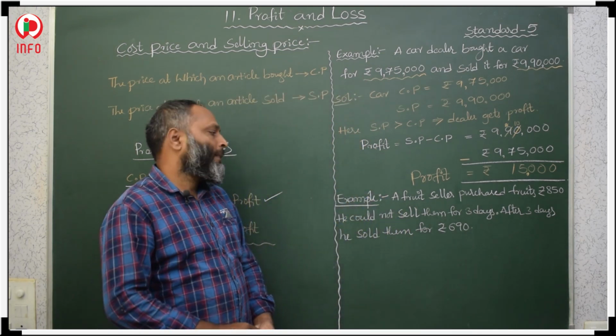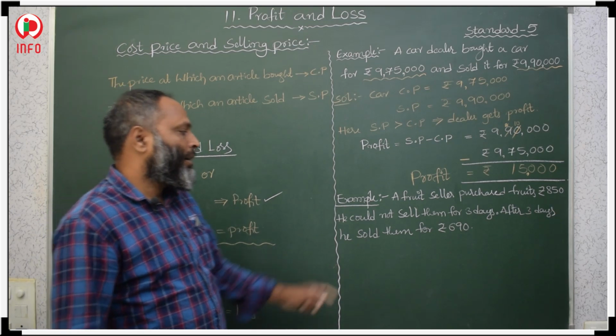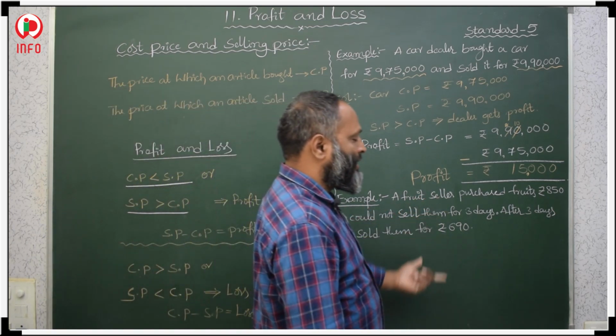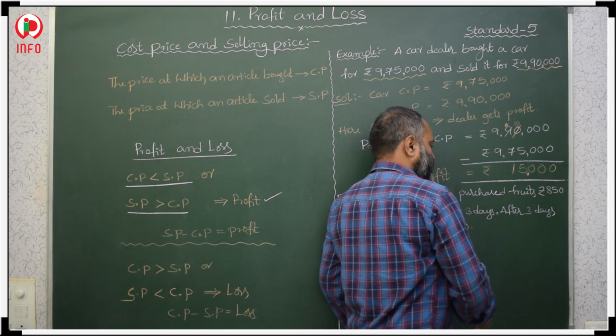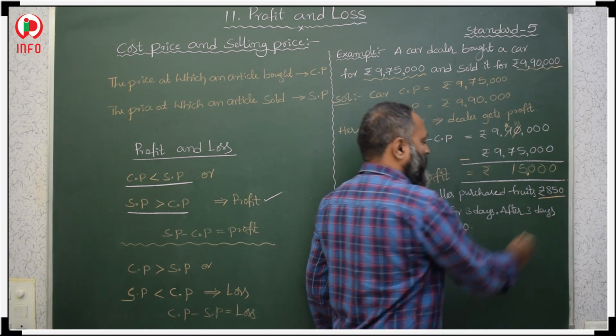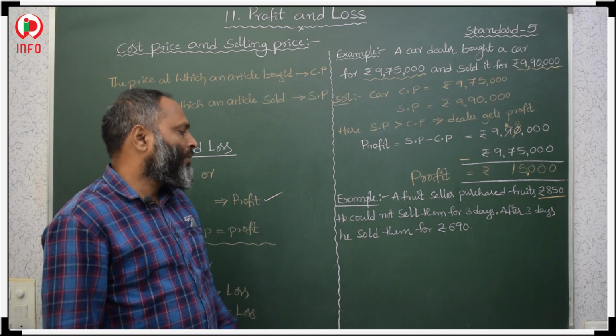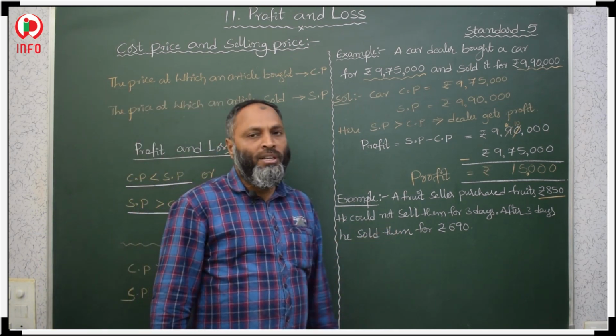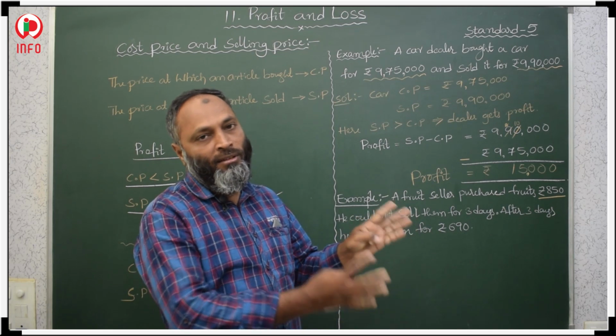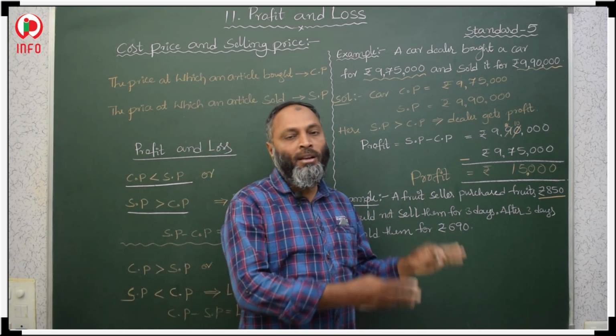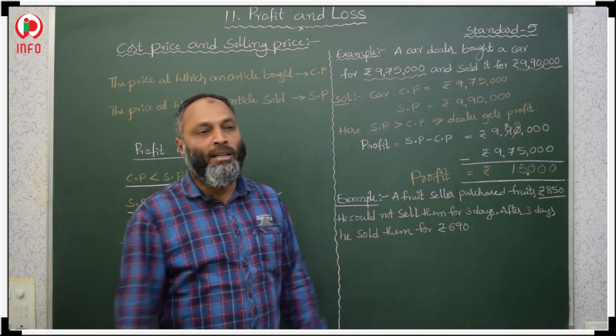In the next example, a fruit seller purchased, means cost price, fruits for 850 rupees. Then he could not sell them for 3 days. For 3 days he kept the fruits like that only.